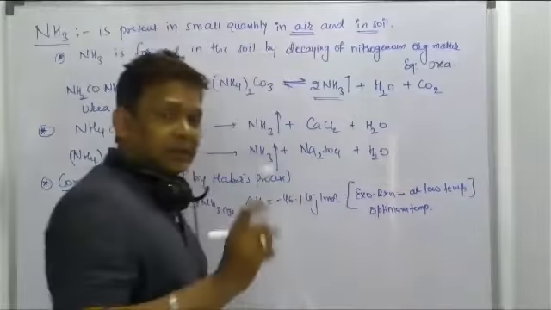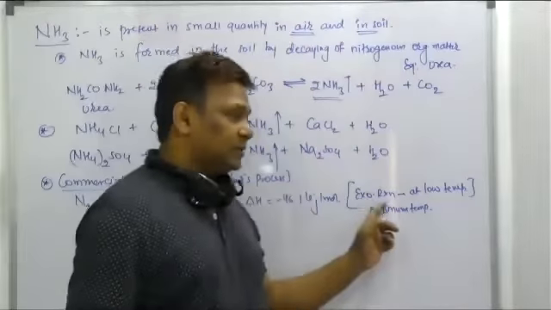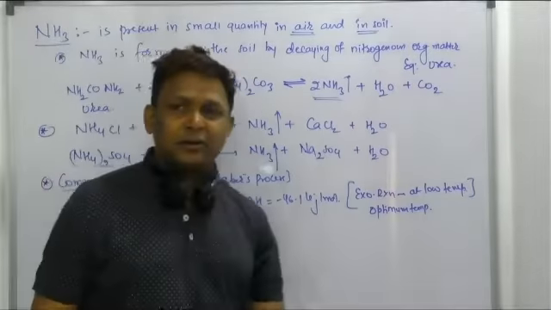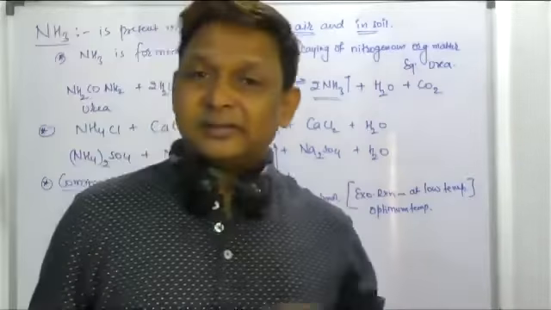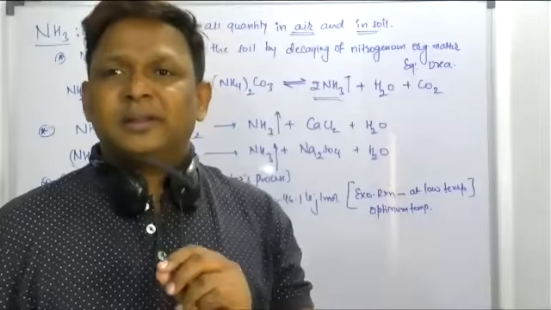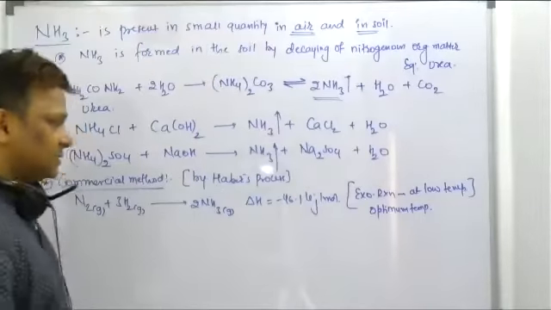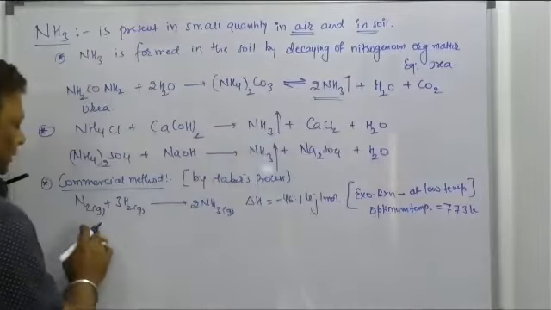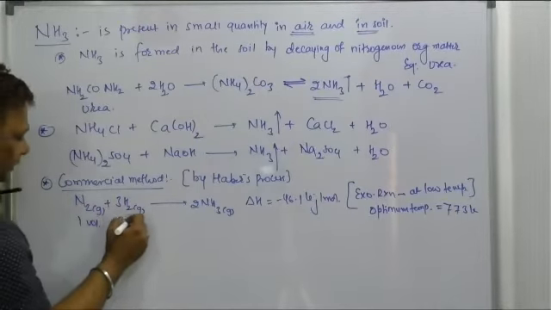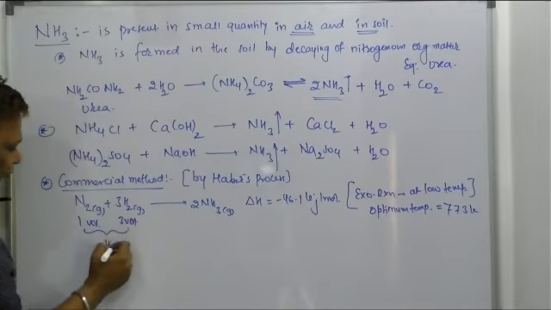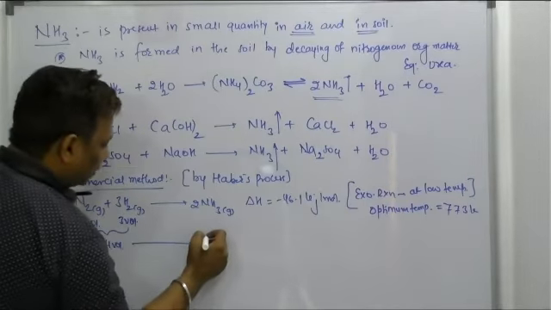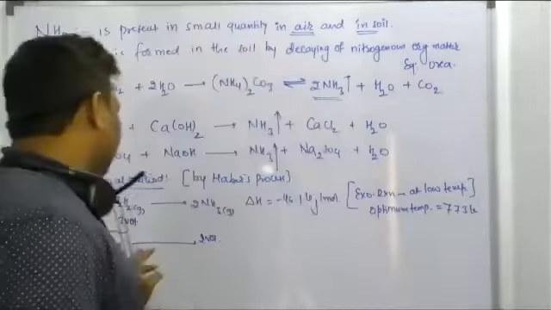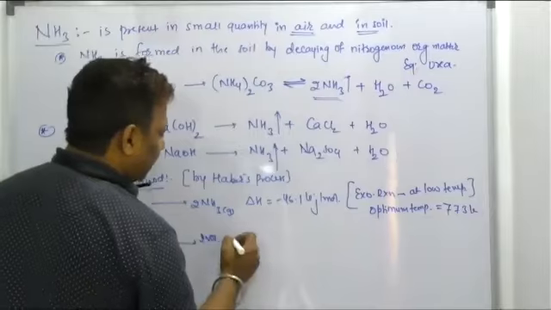According to Le-Chatelier, all exothermic reactions must occur at low temperature. But these are gaseous reactants, and at low temperature they cannot combine. So for gas reactions, instead of low temperature, we have to maintain the optimum temperature, nearly 773 Kelvin. But here it is 1 volume plus 3 volume, total 4 volume, and it gives 2 volume. Again, according to Le-Chatelier principle, formation of product will occur by decrease in volume, so it must occur at high pressure.